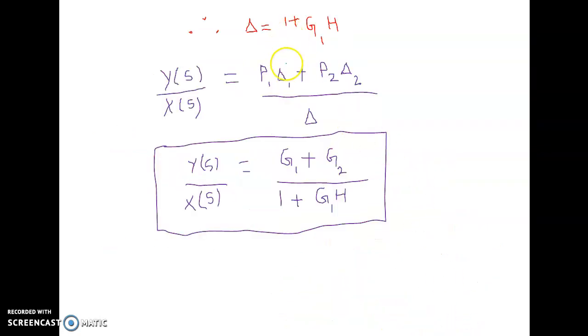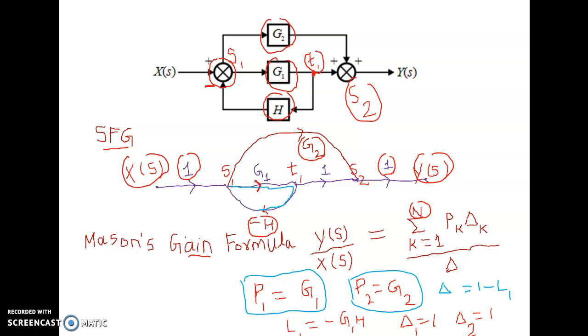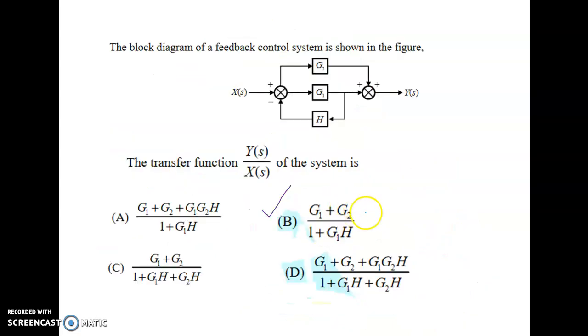So the expression becomes (G1 plus G2) divided by (1 plus G1 into H). So the correct answer for this question is option B, G1 plus G2 divided by 1 plus G1 into H.